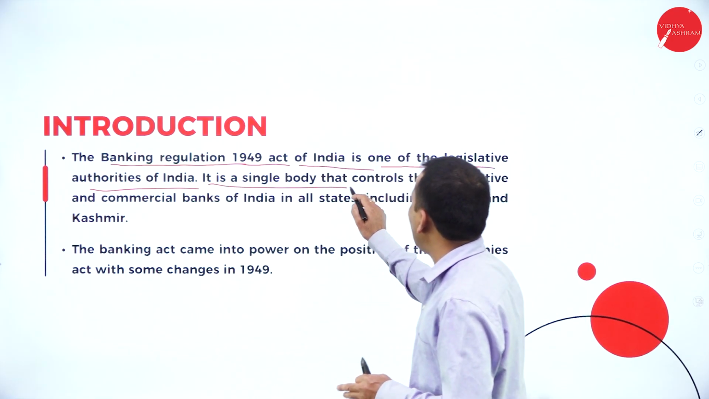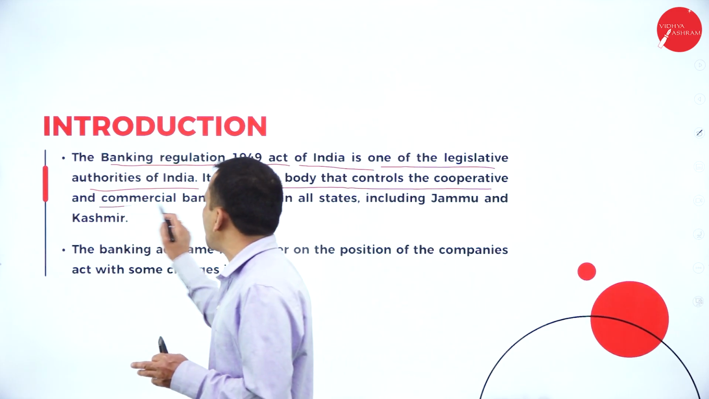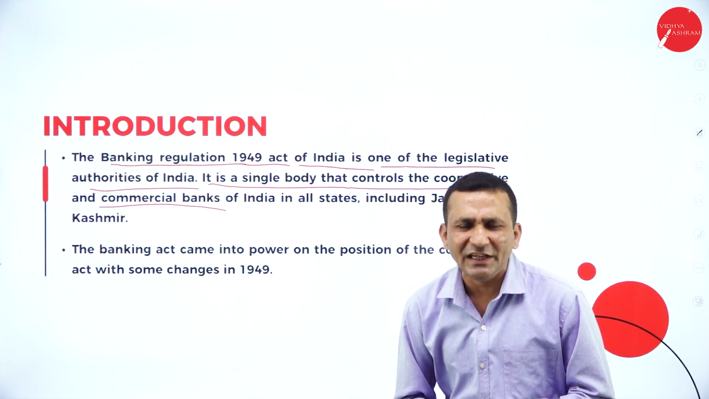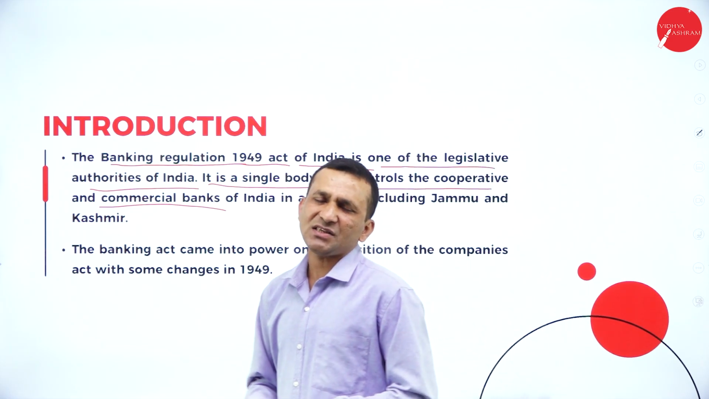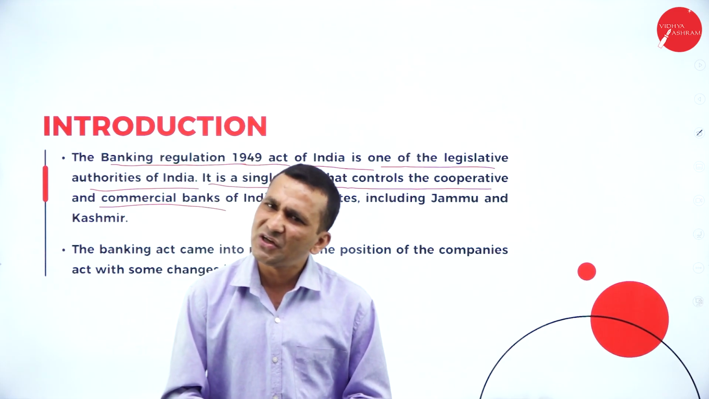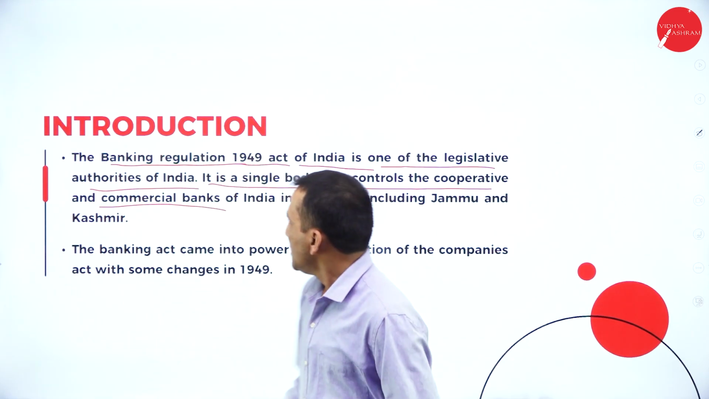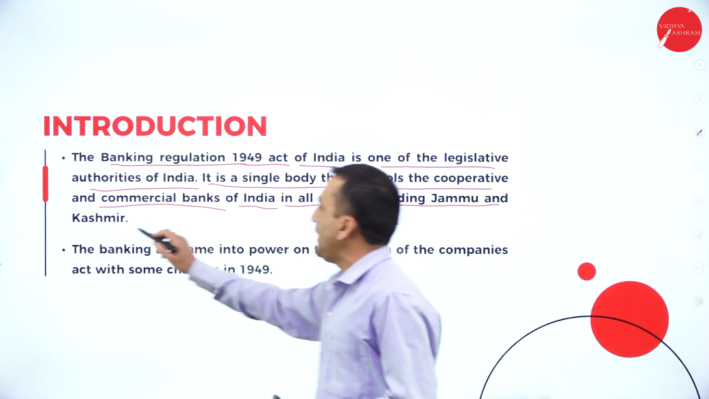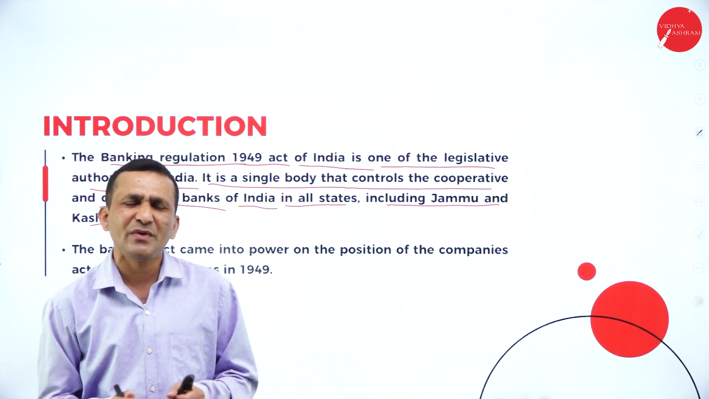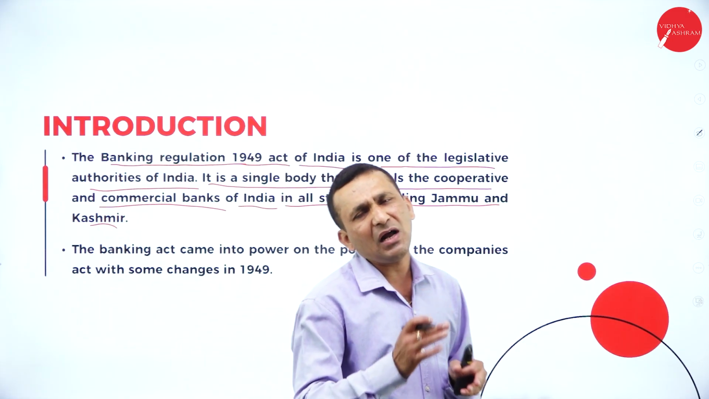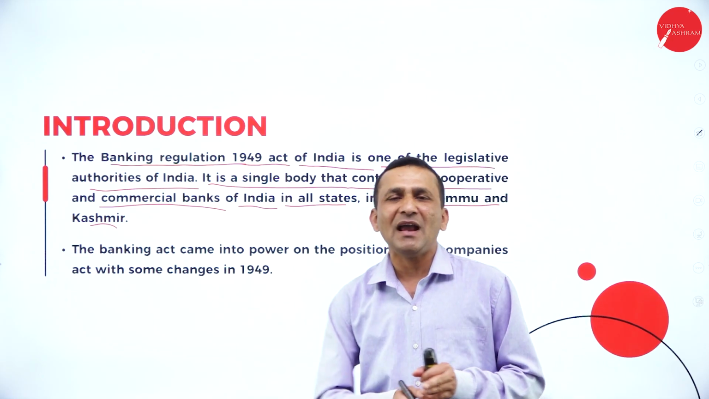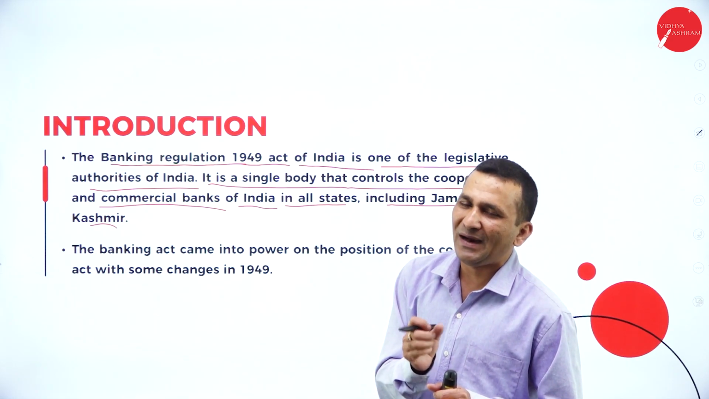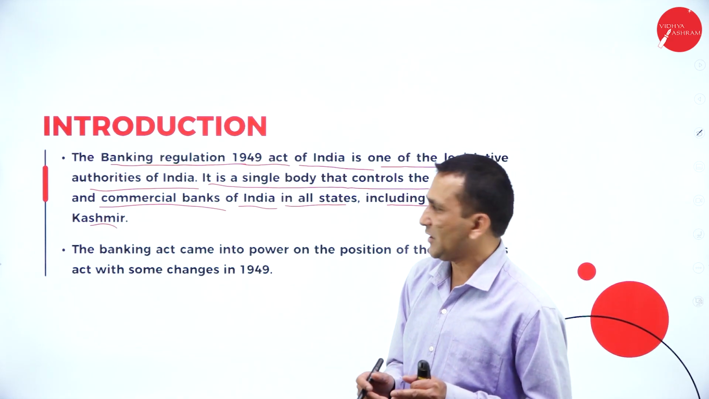It is a single body that controls the cooperative and corporation banks. Both are financial institutions only, whether it is a commercial bank or a cooperative bank. So in India, in all states, including Jammu and Kashmir, almost all the states follow the Banking Regulation Act 1949, because they are regulated and controlled by this Act.